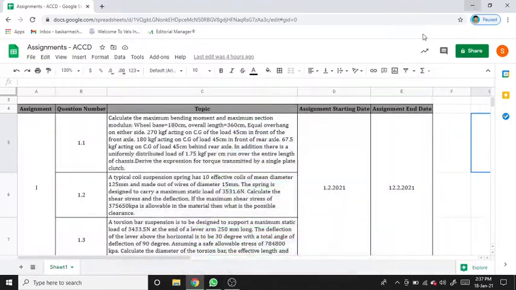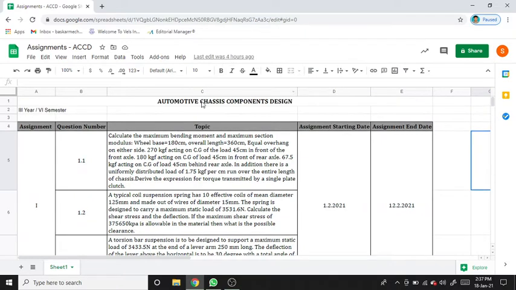Hi, this is Bhaskar. Today I am going to announce the assignment for automotive chassis component design for third year.